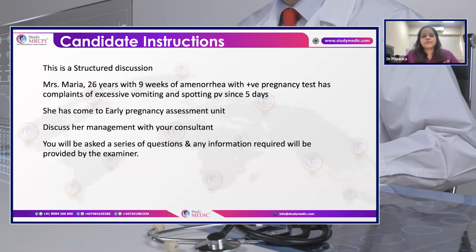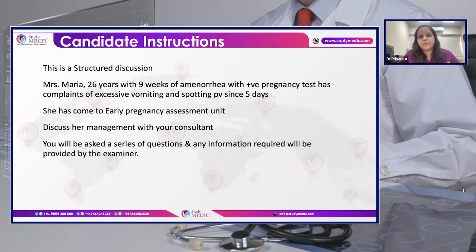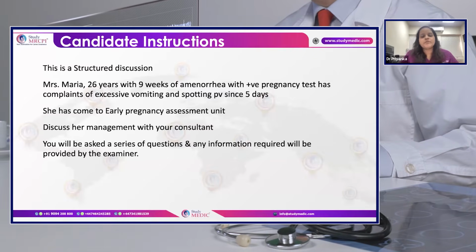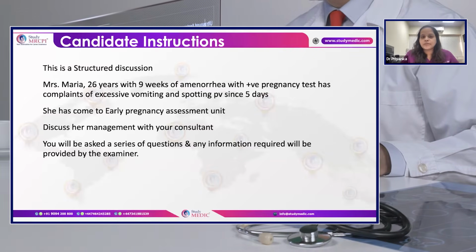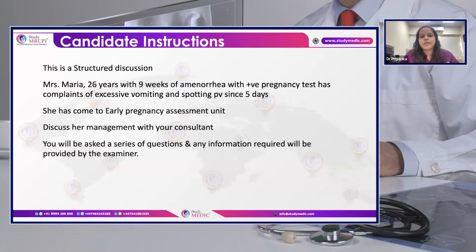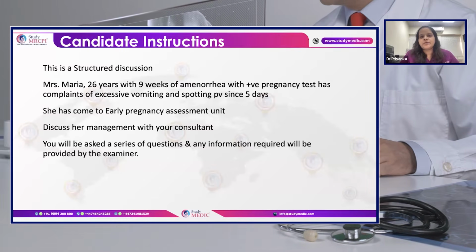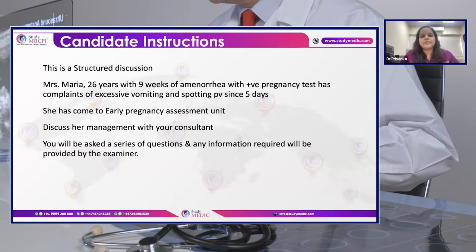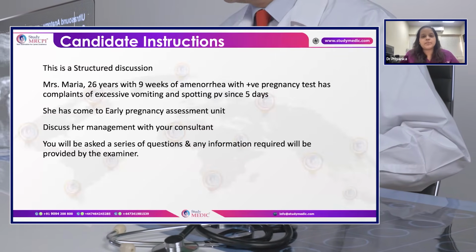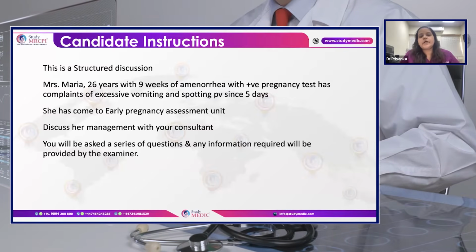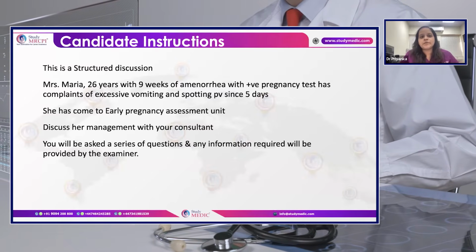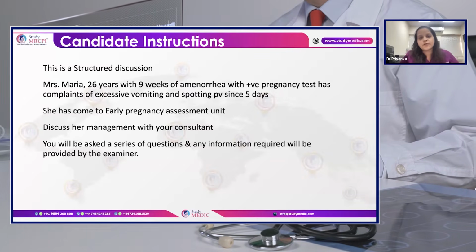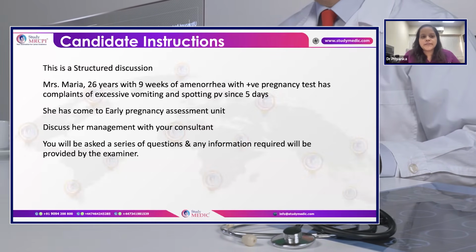So she's 26 years old with 9 weeks of amenorrhea, with spotting and also with excessive vomiting. First I would like to ask her about the history of her complaints. Since when is she having vomiting and how severe is it? I would like to classify it according to the PUQE score. And is she able to take liquids or not? Regarding her spotting, is it just spotting, or is there any passage of clots? I would like to elicit that.